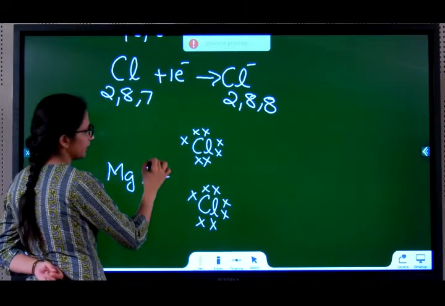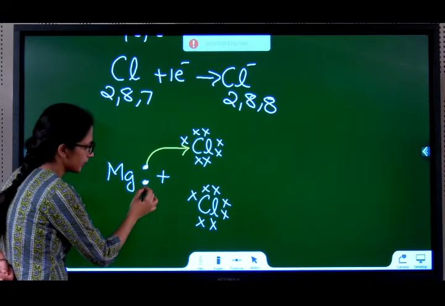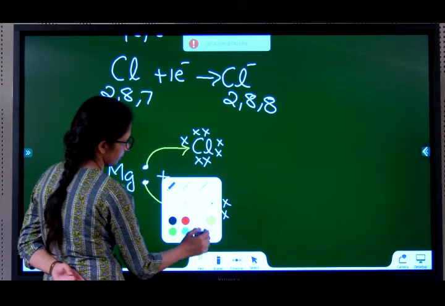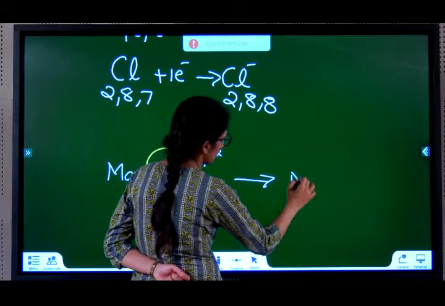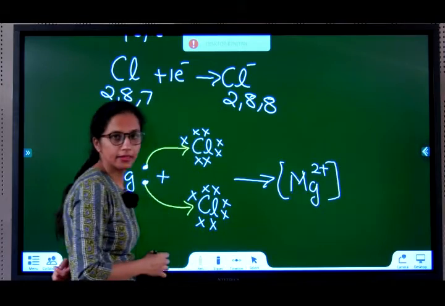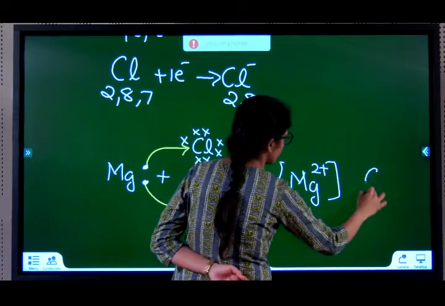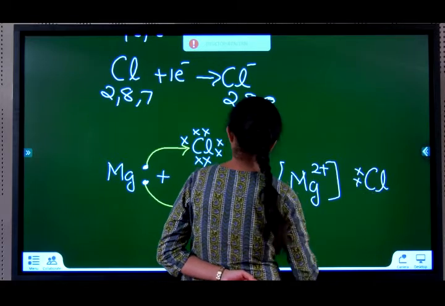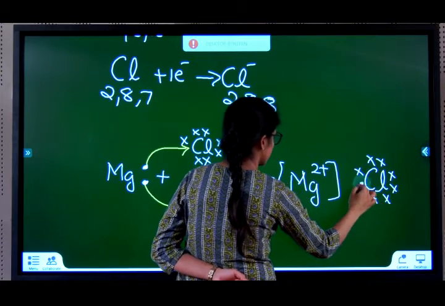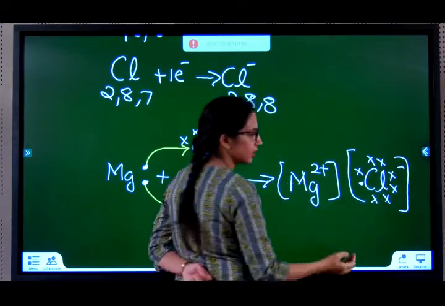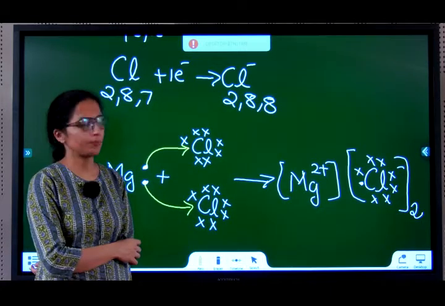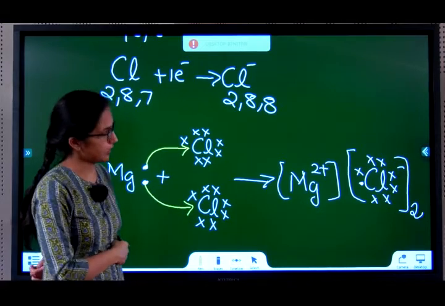So this one electron goes to this chlorine, this one more electron goes to the other chlorine. Satisfied? Yes. Mg loses both electrons, so it becomes Mg2 plus, and there is one Cl minus for each chlorine, 2 chlorines. I hope it's understood how MgCl2 is formed.